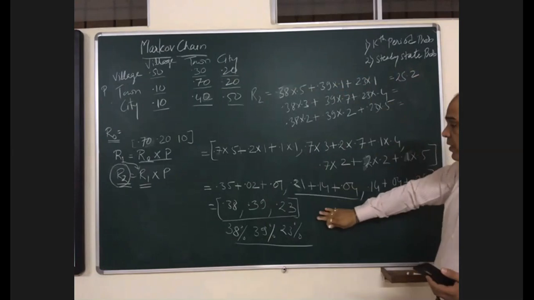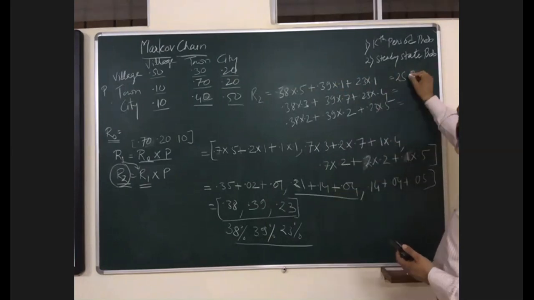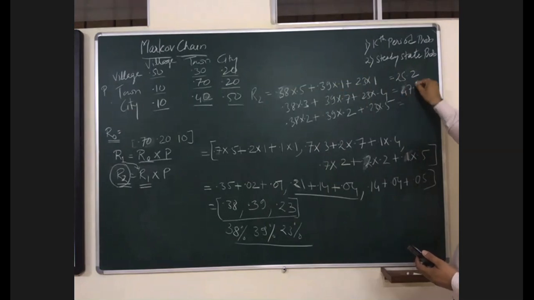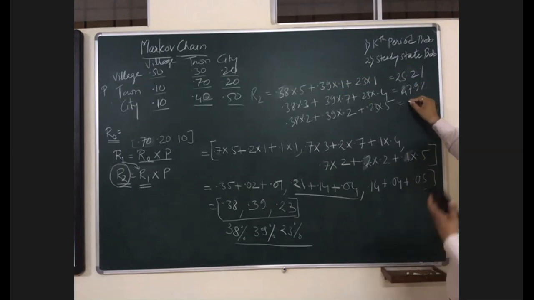Next is 47.9%. And the last is 26.9%. Just check the total should be 100. Yes, total is 100, sir.